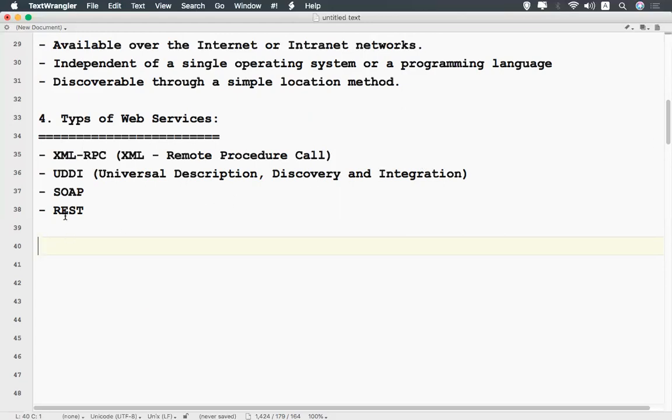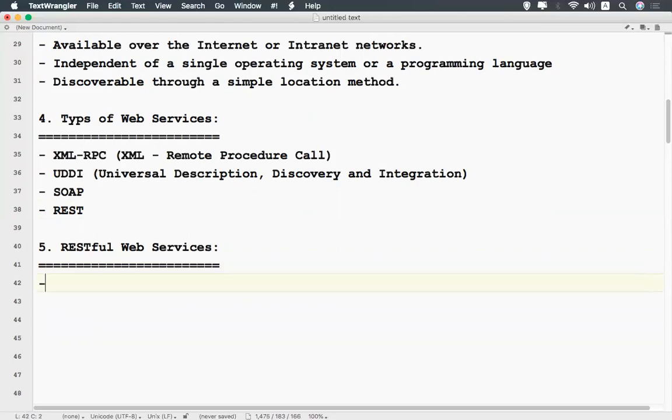So what do you mean by RESTful web service? I think this is the fifth point. When you talk about RESTful web services, first we'll see what is REST.